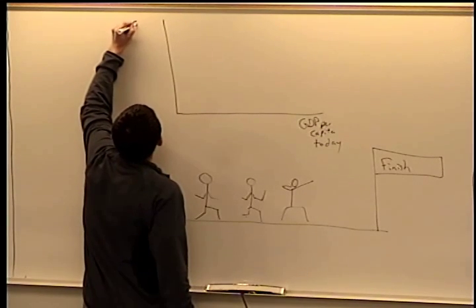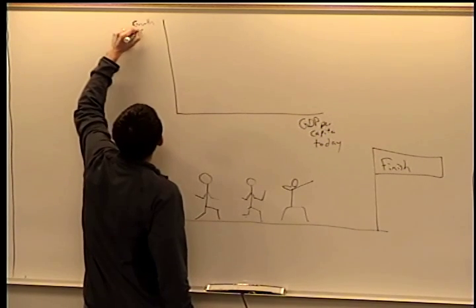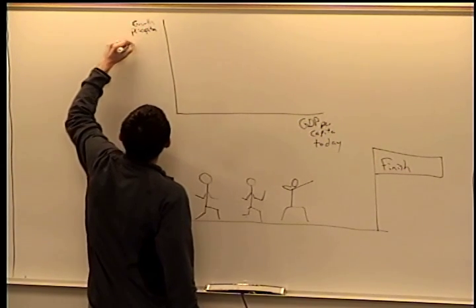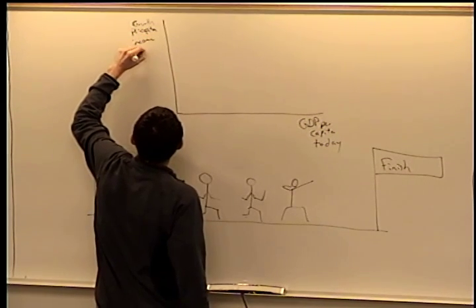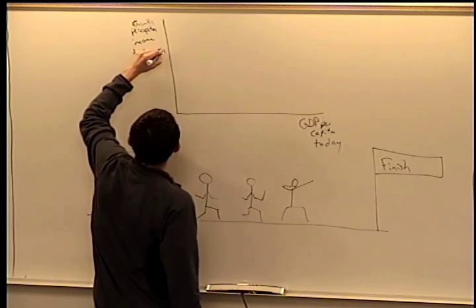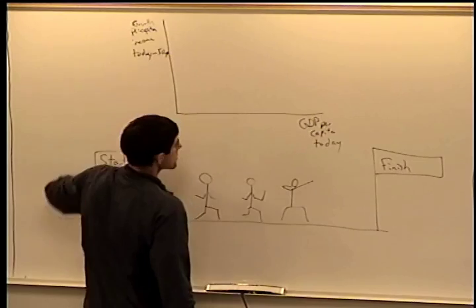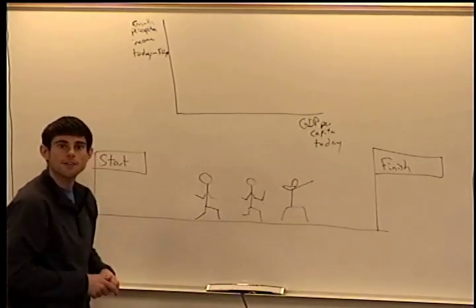So we'll look at the growth of per capita income from today to 50 years from now. Or 50 meters from now.